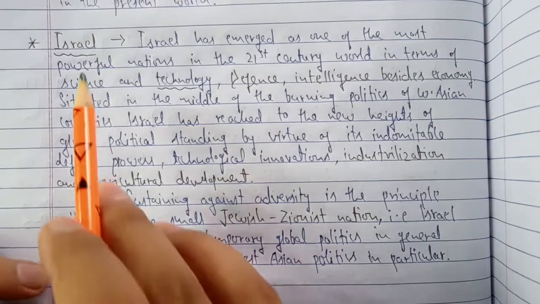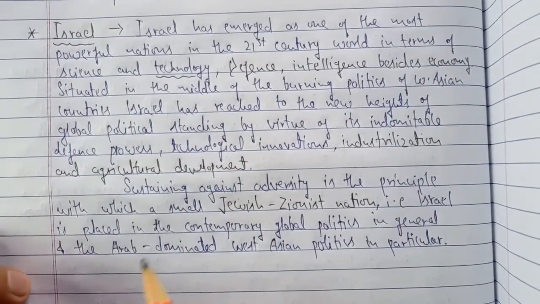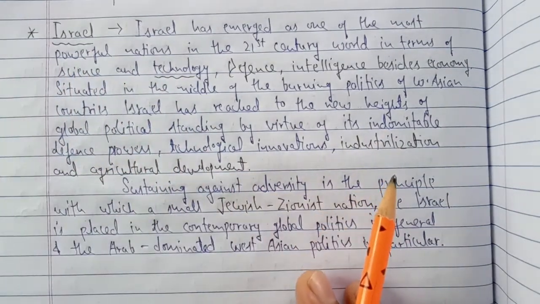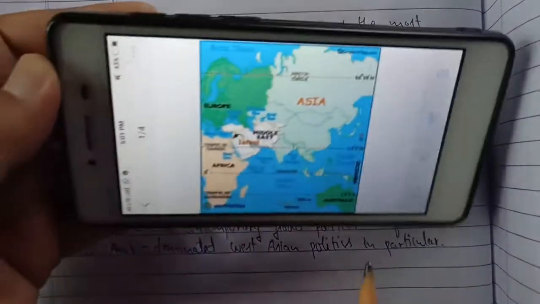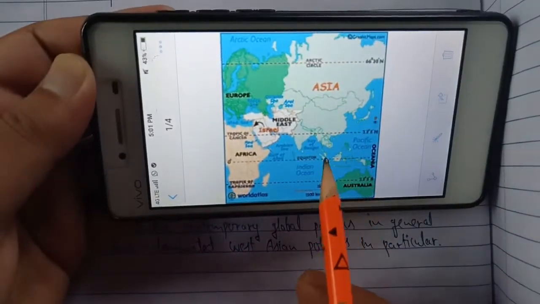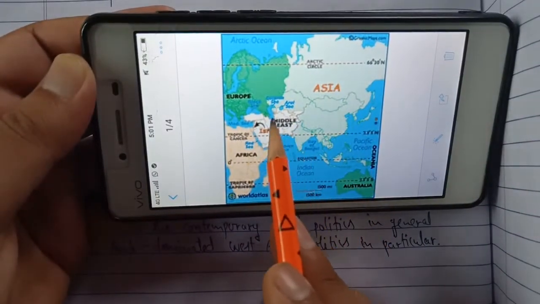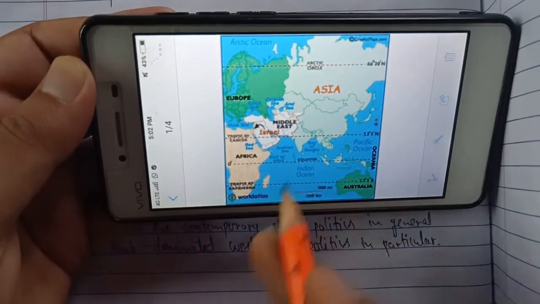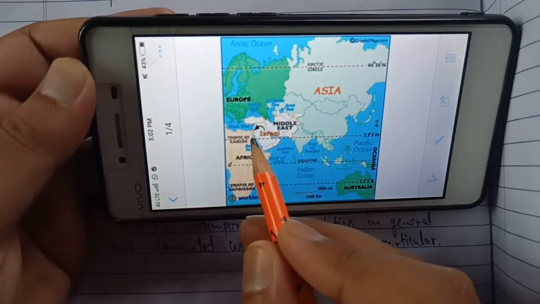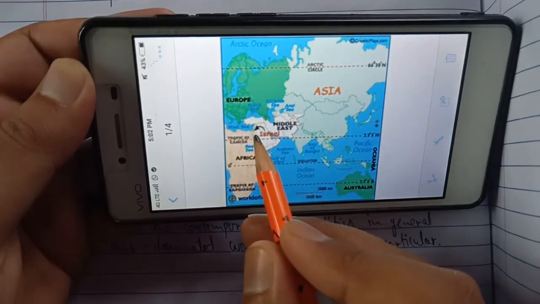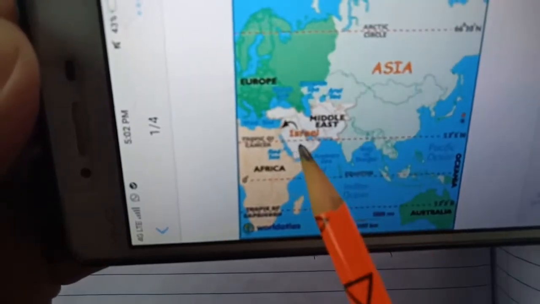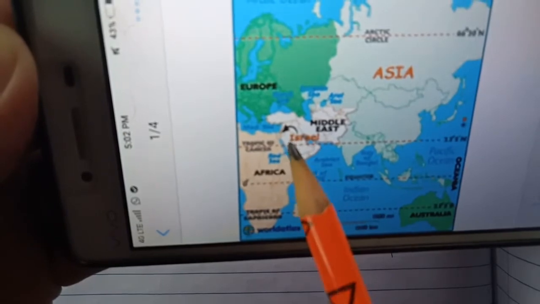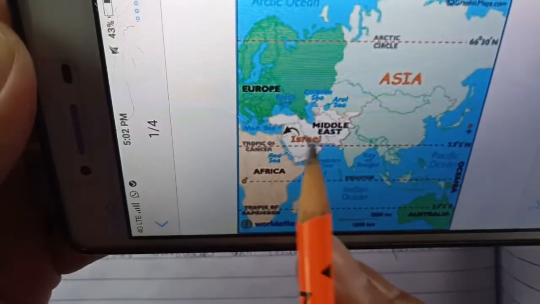Now the next one we are taking under this topic, new centers of power, is Israel. So first of all, I will show you where Israel is on this map. I hope you can see this map. This is India, as I told you. West Asia, which if we see it in the world map, we call the Middle East, and very close to the African border, this part is called Israel. Okay, this is Israel here, you can see the arrow. This is West Asia, and this is Israel here. So we shall be reading about Israel.